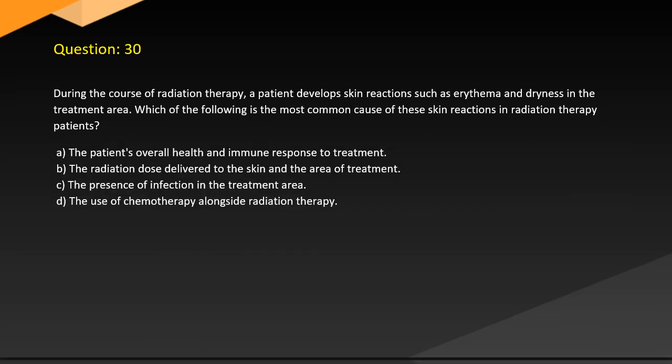Question 30. During the course of radiation therapy, a patient develops skin reactions such as erythema and dryness in the treatment area. Which of the following is the most common cause of these skin reactions in radiation therapy patients? A. The patient's overall health and immune response to treatment. B. The radiation dose delivered to the skin and the area of treatment. C. The presence of infection in the treatment area. D. The use of chemotherapy alongside radiation therapy.